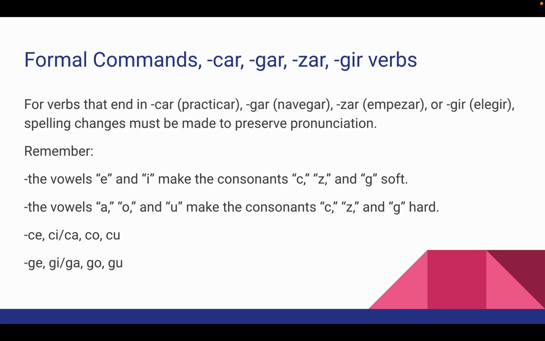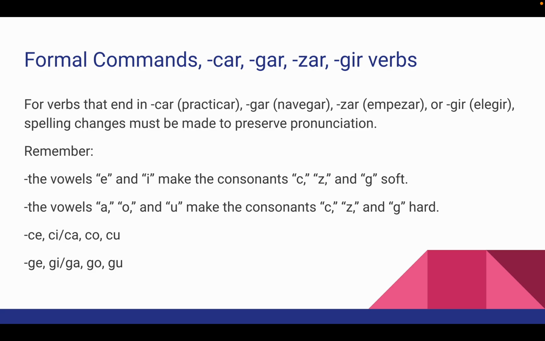So there's a couple of complications as well with formal commands. With verbs that end in car, gar, zar, and gir, you have to make spelling changes to preserve the pronunciation. So if you'll remember, the vowels e and i make the consonants c, z, and g soft.